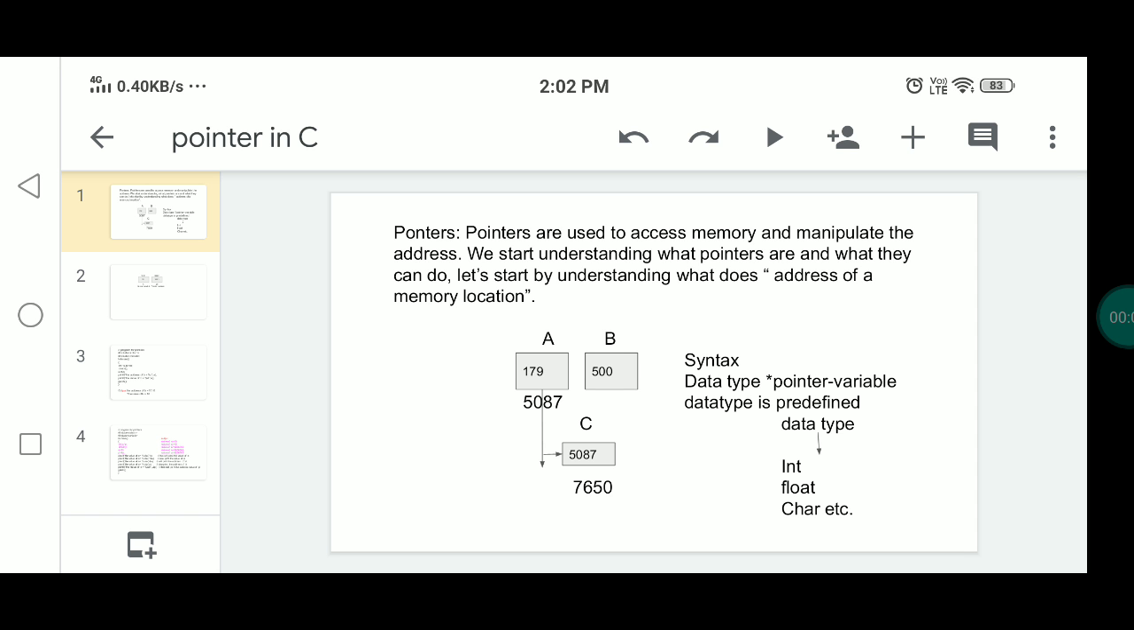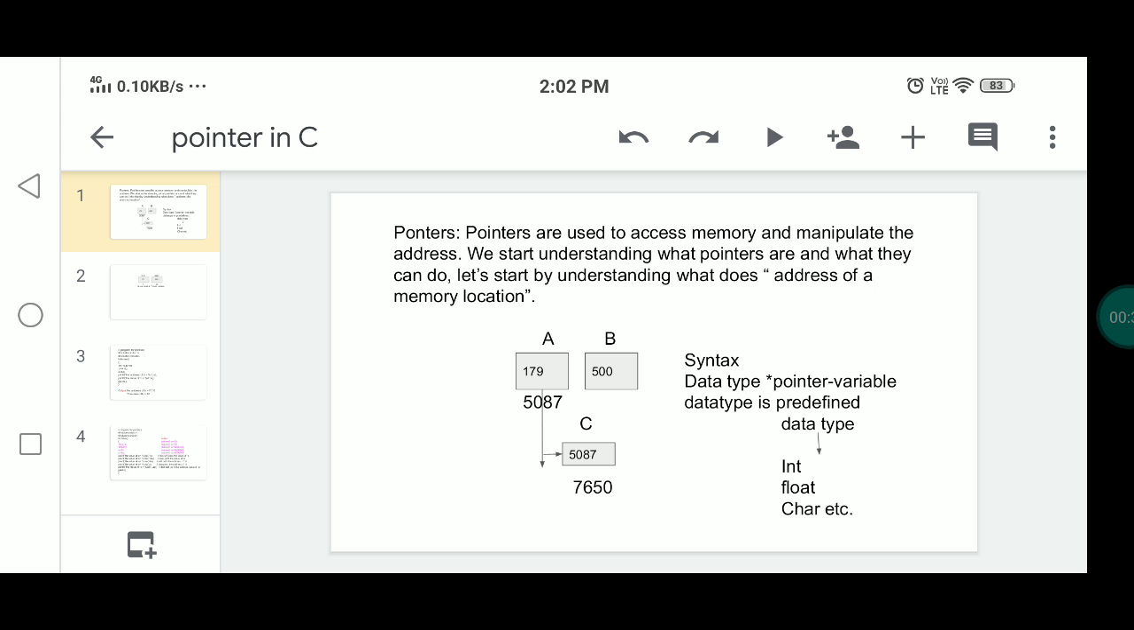So today we're discussing pointers. Today's presentation is pointers in C language. A pointer in C language is a variable that stores the address of another variable. A pointer in C is used to allocate memory dynamically at runtime.